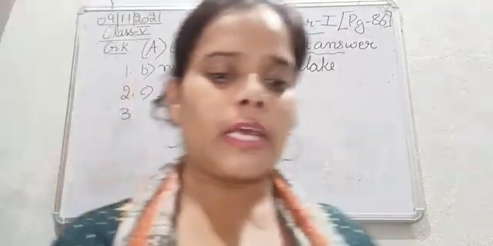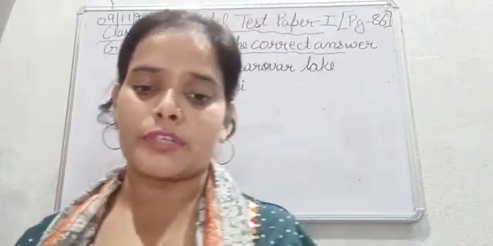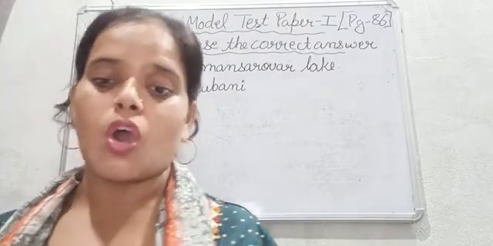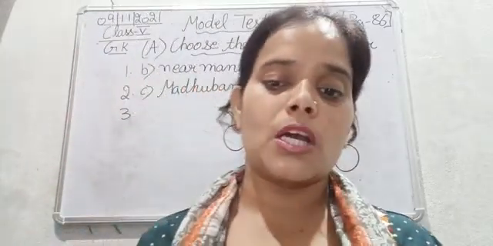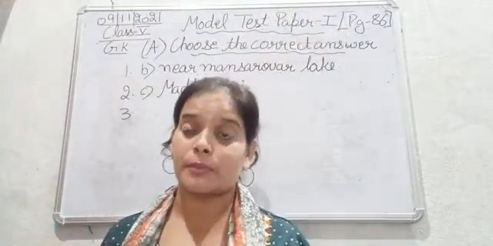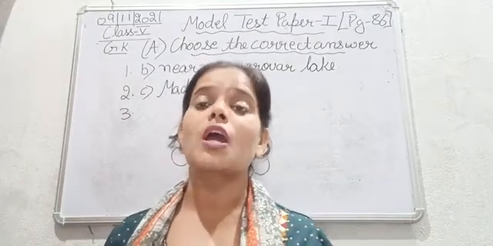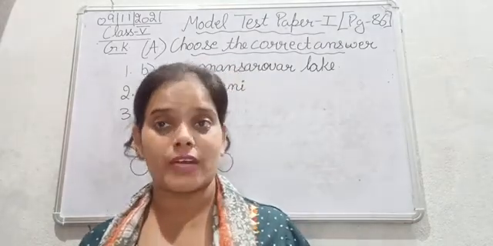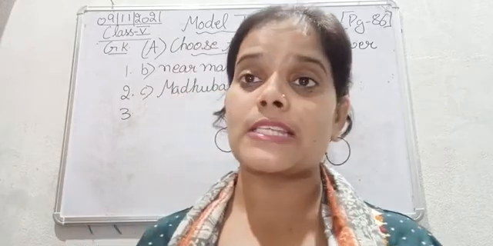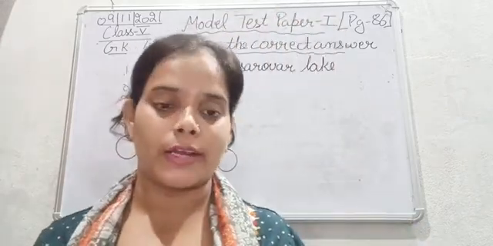Third one, name the freedom fighter after whom the international airport of Kolkata is named. So जो कोलकाता का जो international airport है, that is named after one of the freedom fighters of our country. Okay, so what is the name of that international airport of Kolkata?